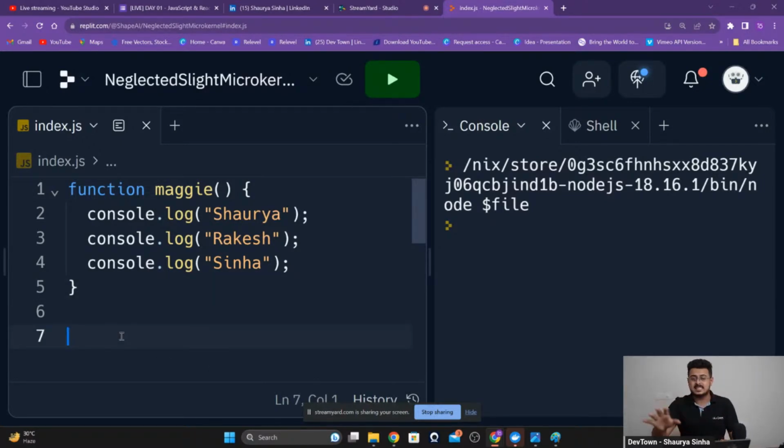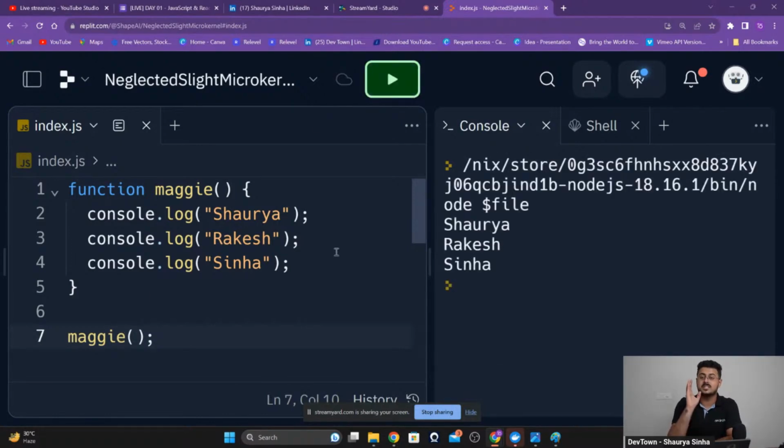Calling a function is very simple, very easy. You just have to write the name of the function, Maggie, and then parenthesis, and then semicolon at the end. As simple as that. We save this and run this code. As you're able to see, now it is working absolutely fine. Now, whenever you want to use this function, you just have to call it. That's it. You can call it 10,000 times, 20,000 times, wherever you want to use it inside of your code. You don't have to write those lines of code again and again.